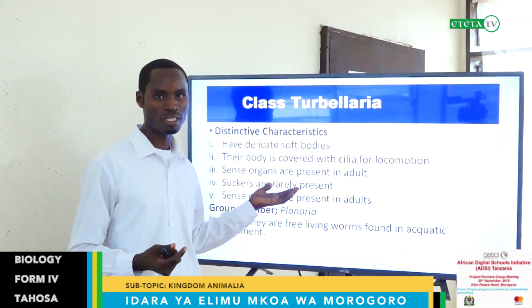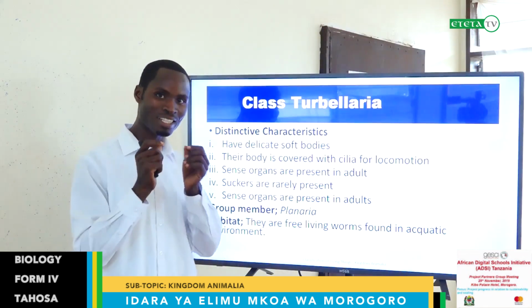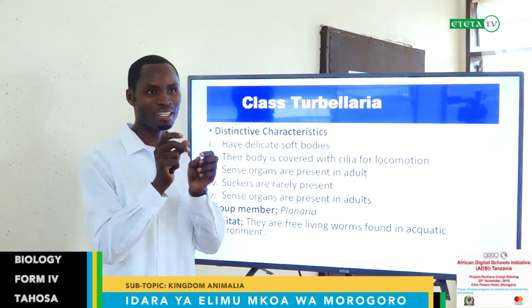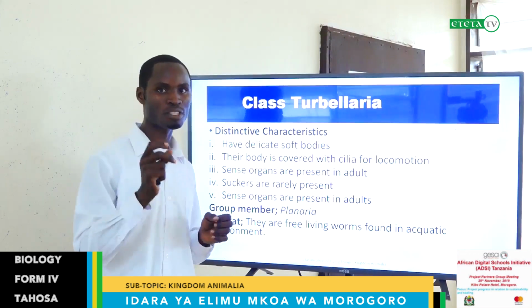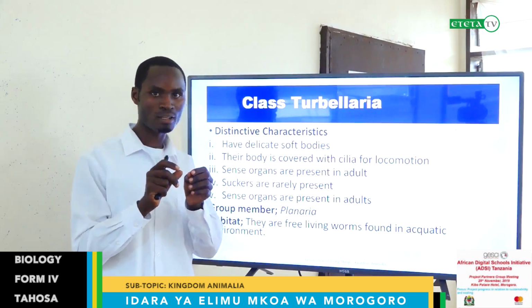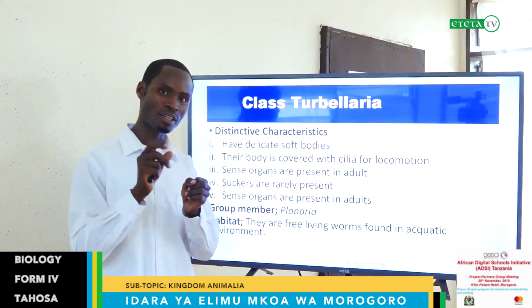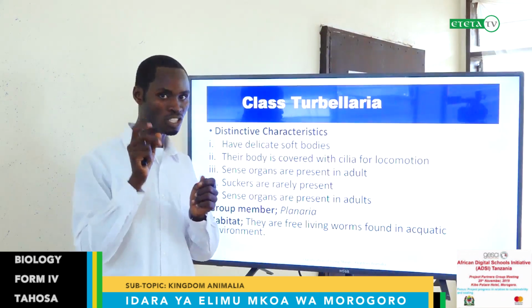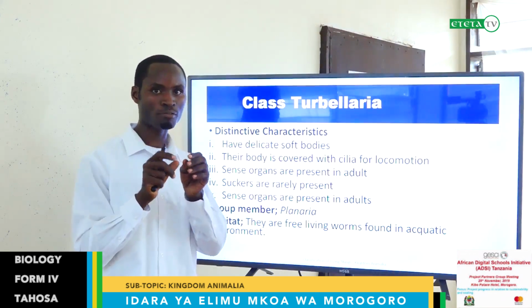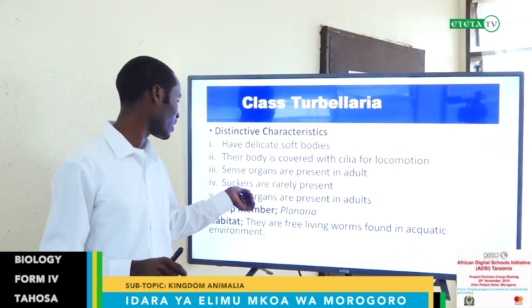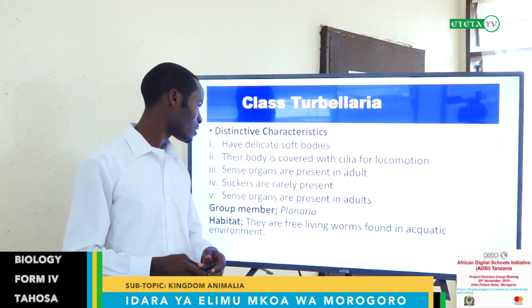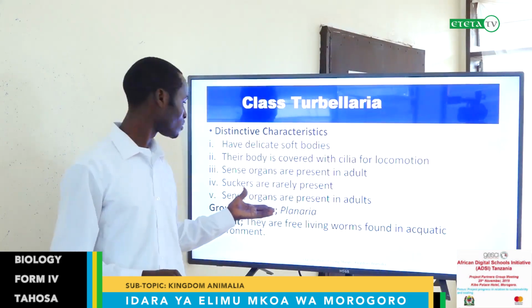Suckers are rarely present. Suckers are the structures that enable sucking. When it infects the host, it needs to suck the blood or the nutrients. It has special structures which work like a mouth for suckling, that we call suckers. Also, they have sense organs present in adults.